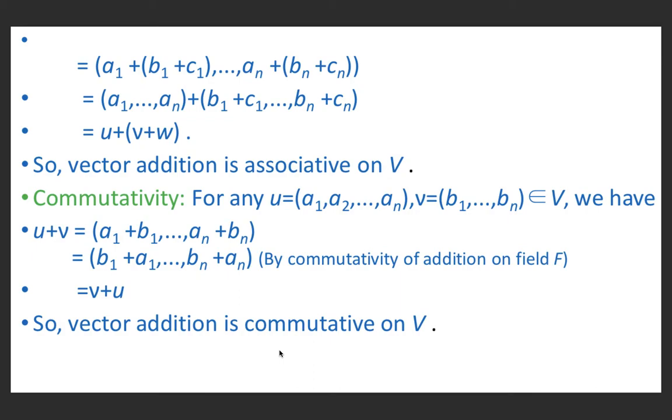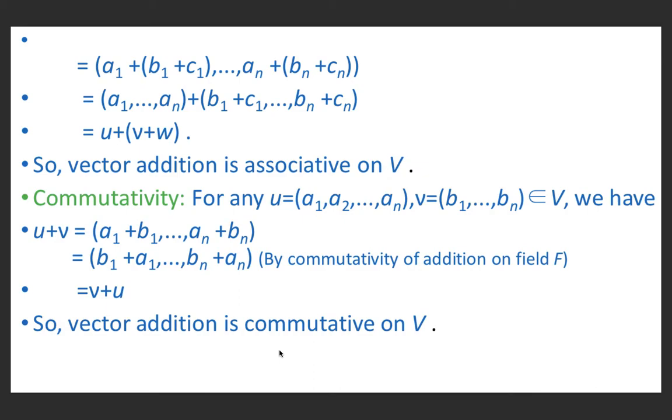Now commutativity. For any u equal (a1, a2, ..., an) and v equal (b1, b2, ..., bn) belonging to V, we have u + v equal (a1 + b1, ..., an + bn). We always add corresponding elements of both n-tuples. By commutativity of addition on field F, this is equal to v + u.